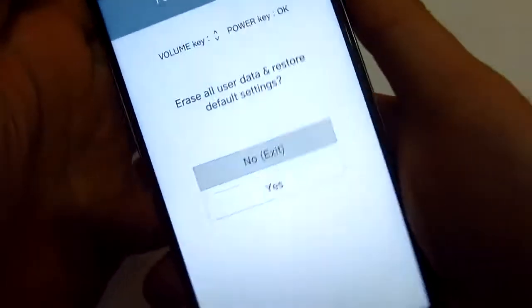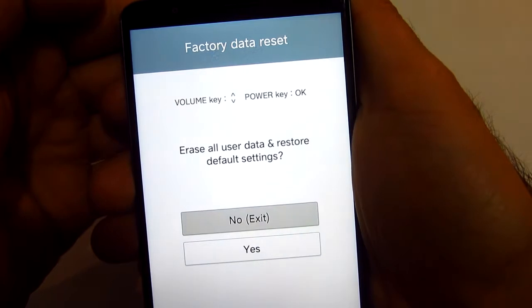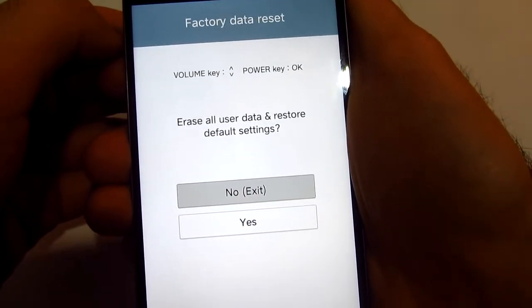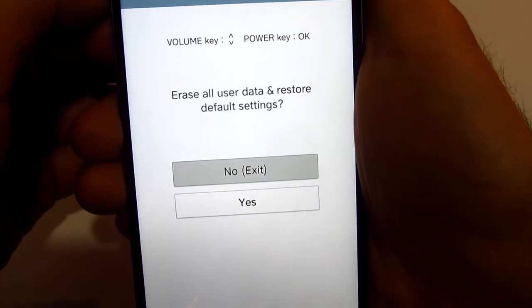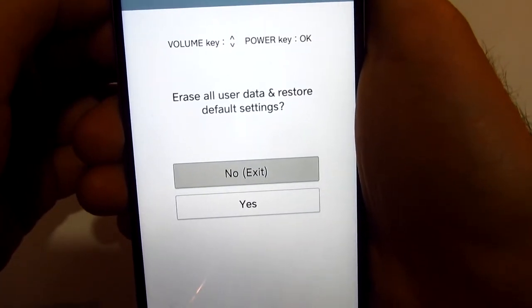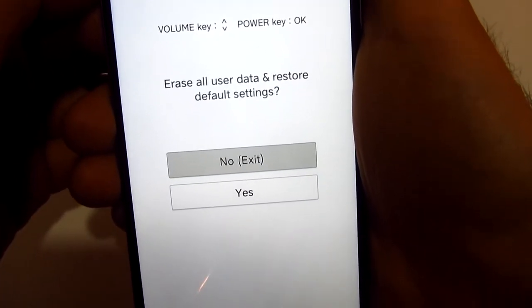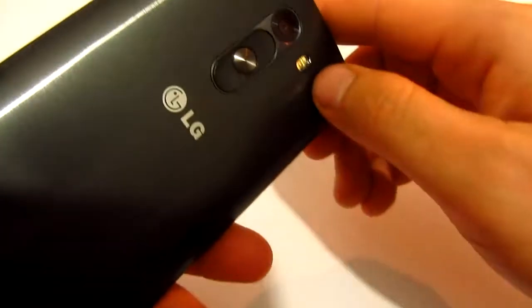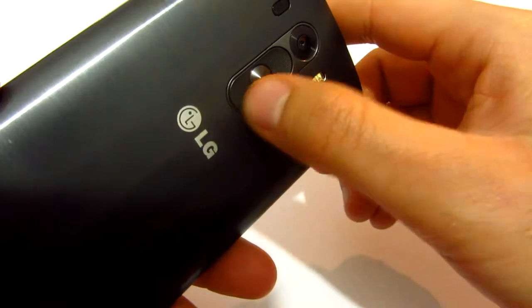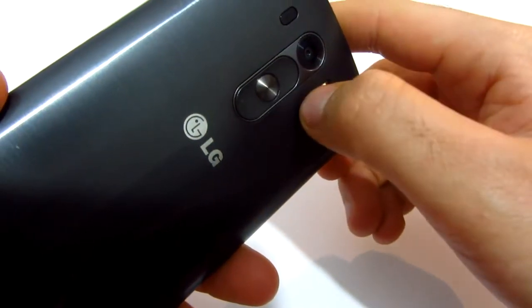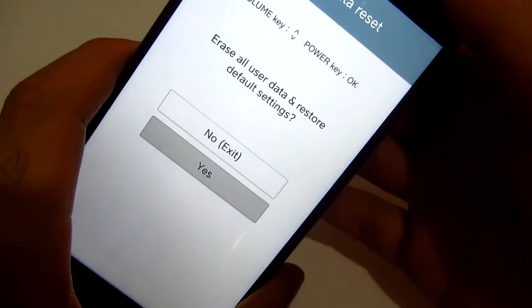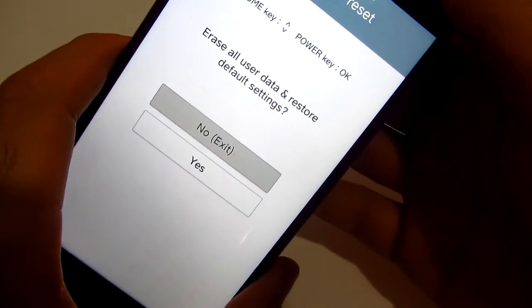And this is it. Factory data reset, volume up and down, power key okay. Erase all user data and restore default settings: no, exit, and yes. We have to navigate in this menu using the up and down keys, and the power button will be the OK key. So let's go down using the volume down key. It's moving up and down.